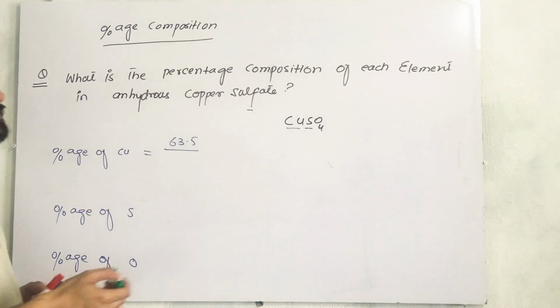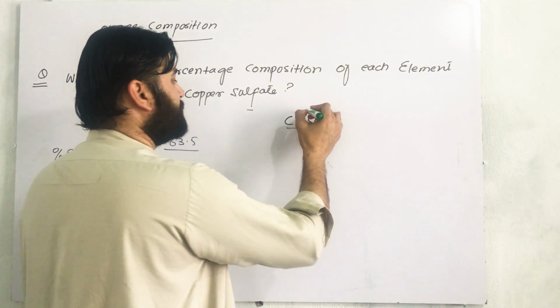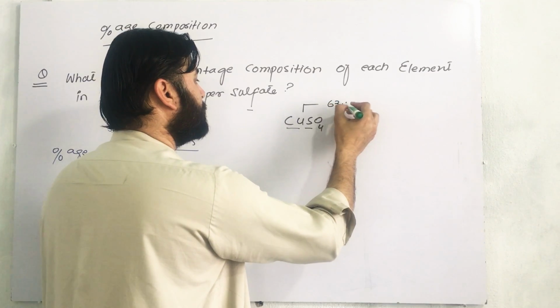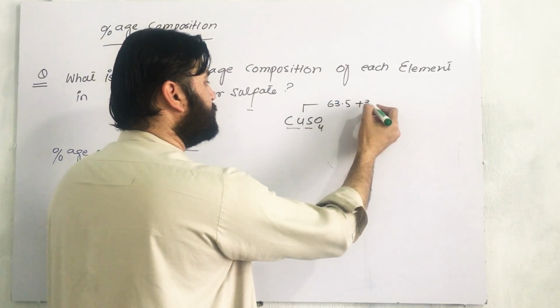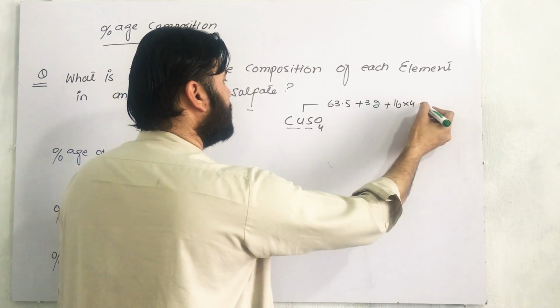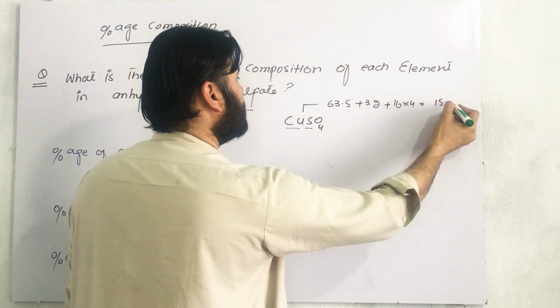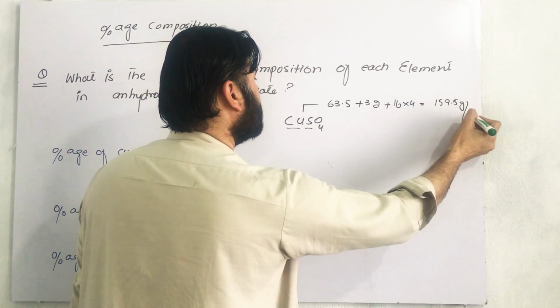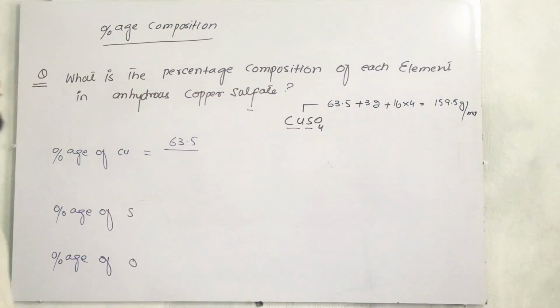Copper is 63.5 plus sulfur is 32 plus oxygen is 16 multiplied by 4, that comes to 159.5 gram per mole, which is the molecular mass of the formula.